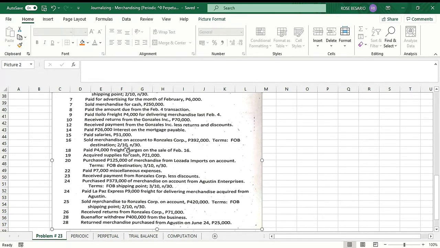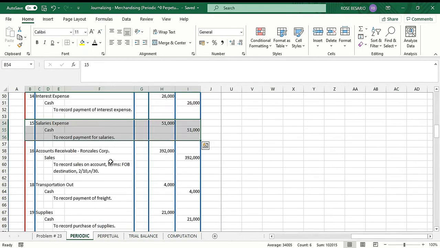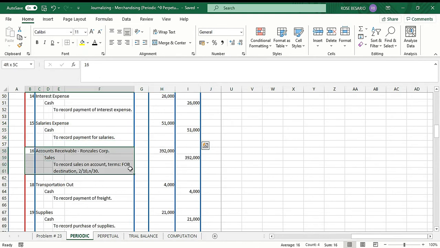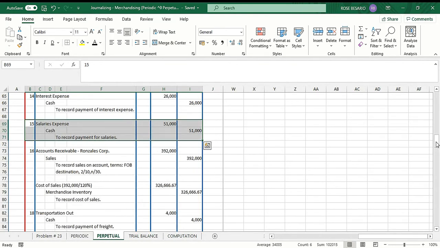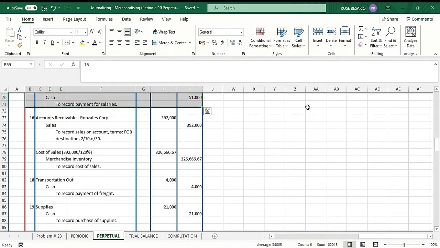Then we have February 16, sold merchandise on account to Ronsales Corporation, 392,000. Terms, FOB destination, 2/10, n/30. Under the periodic inventory system, we debit accounts receivable, Ronsales Corporation, 392,000. Credit sales, 392,000. Under the perpetual inventory system, again, we have two entries.